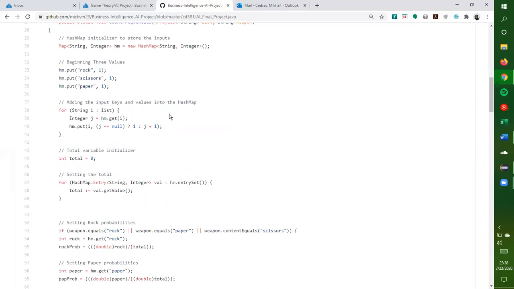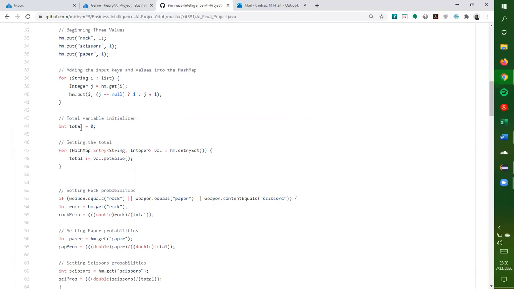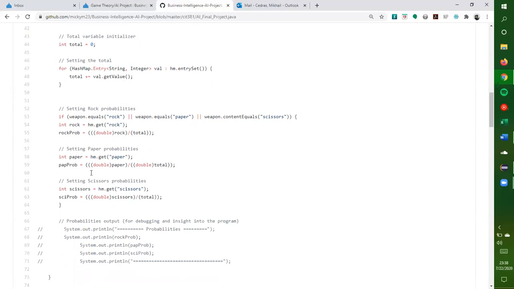A hash map doesn't take any duplicates, so I can get how many rocks there were, how many papers, how many scissors that the user entered. I then have a total variable so that I can add up how many elements there are in total for the entire thing.